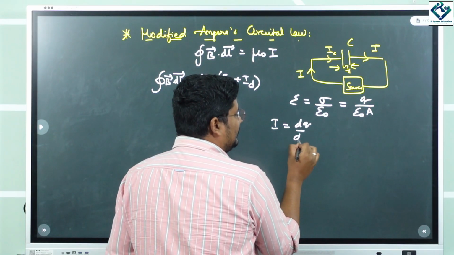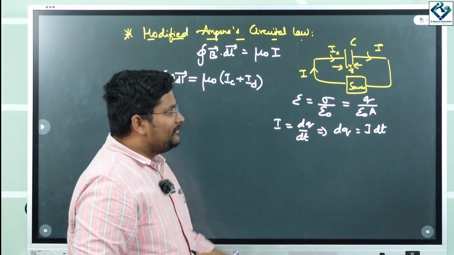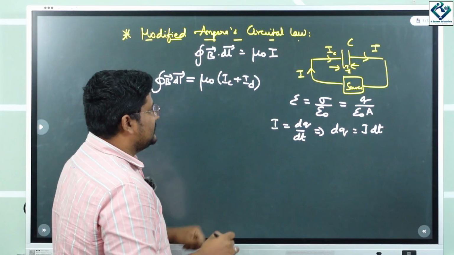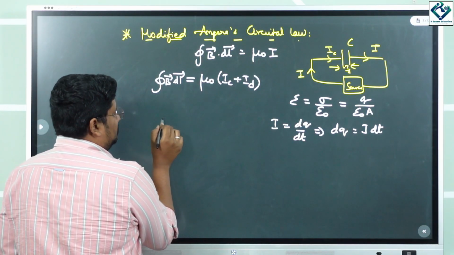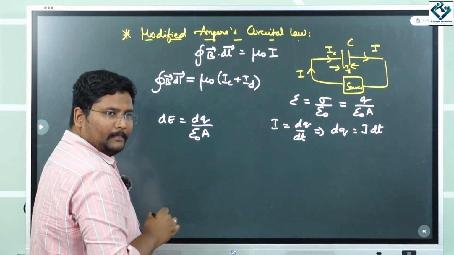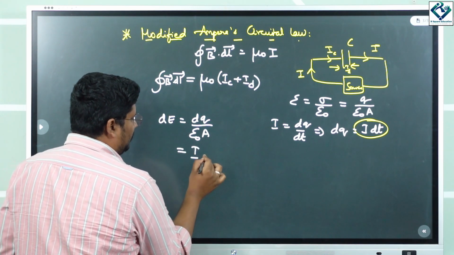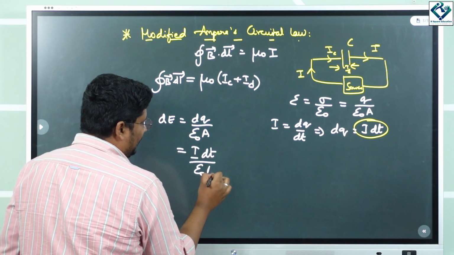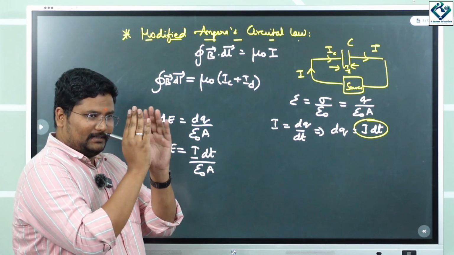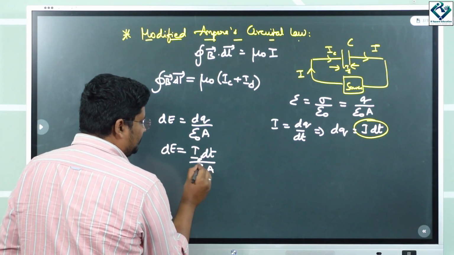So we know pretty well the current is going to be dq by dt. So can I write dq as I into dt? If I consider a small amount of charge inside the capacitor, then a small amount of field will be there. So can I replace this equation as dE is equal to dq by epsilon naught A? What is dq? I dt. So I dt by epsilon naught A is nothing but dE. What is this current? Displacement current, because it is the current inside the capacitor. Okay, let me consider this as id.